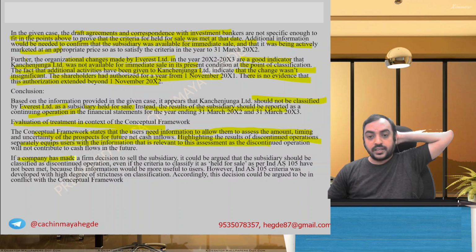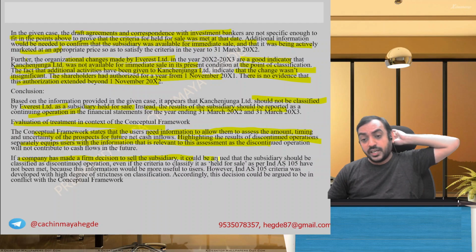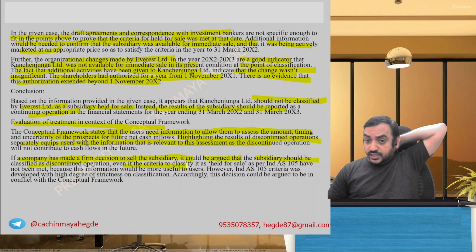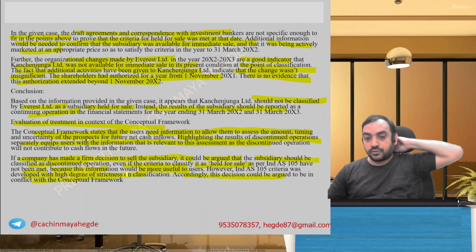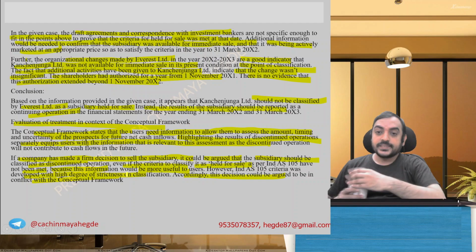If the company has made a firm decision to sell the subsidiary, it could be argued the subsidiary should be classified as a discontinued operation even if the criteria for held for sale as per Ind AS 105 have not been met, because this information would give more information. However, Ind AS 105 criteria were developed with a high degree of strictness for classification. Accordingly, this decision could be argued to be in conflict with the conceptual framework.